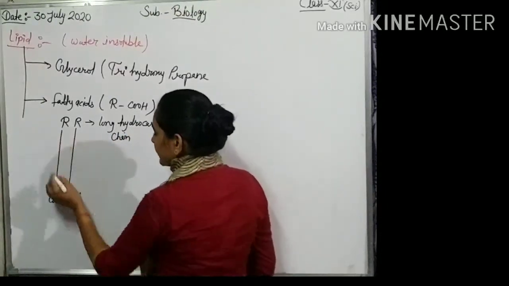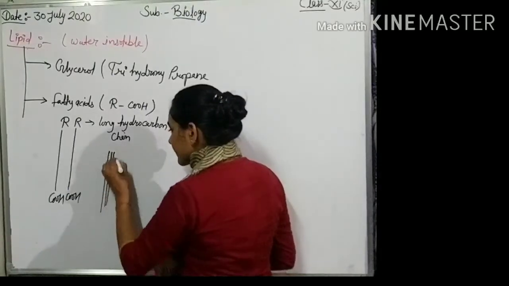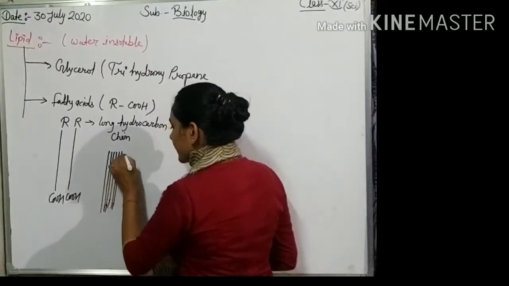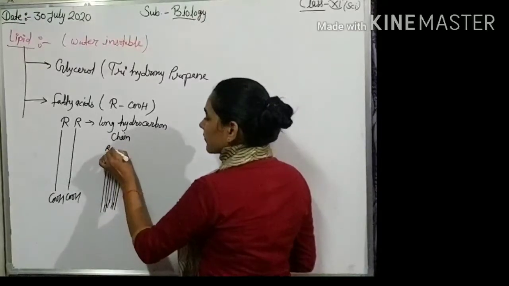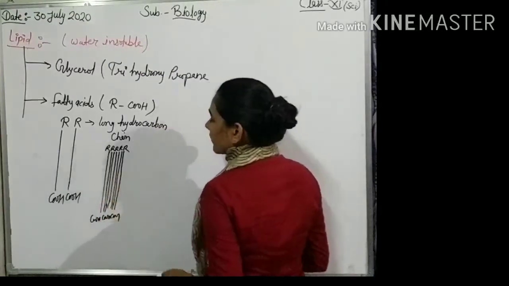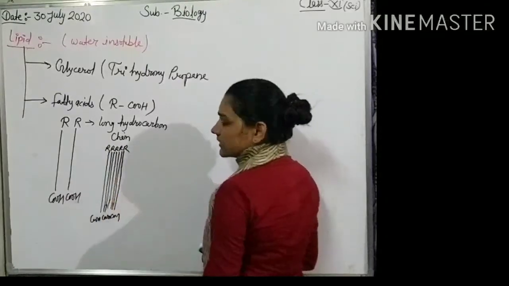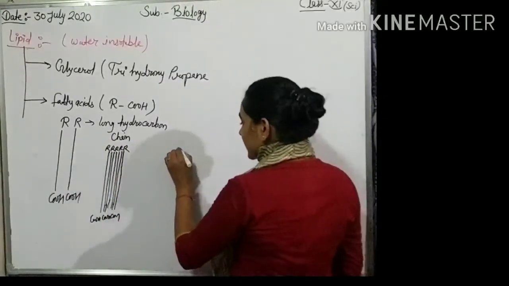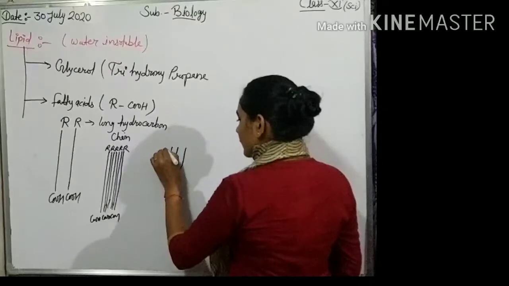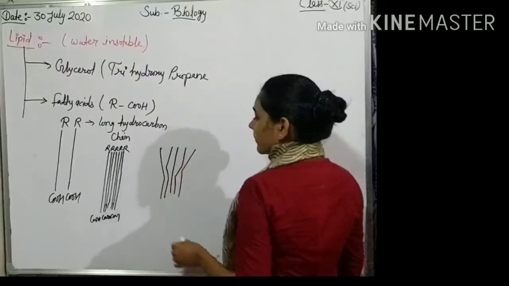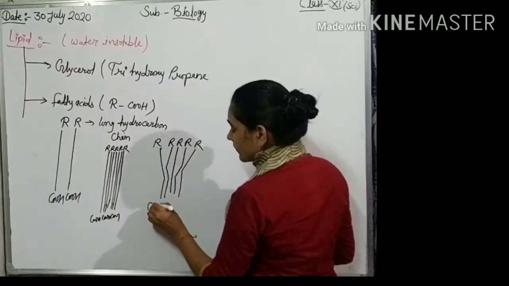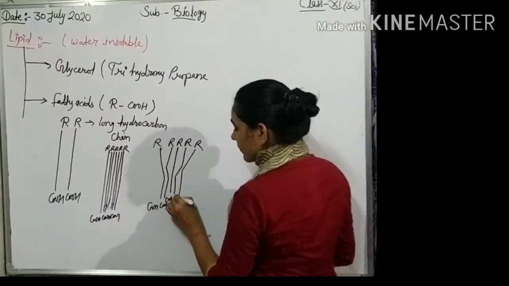In saturated fatty acids, the acyl chain is linear or straight, but in unsaturated fatty acids, it is not straight. Okay.